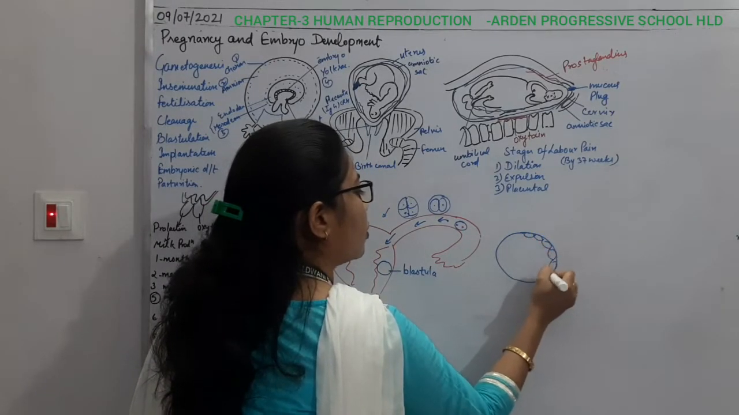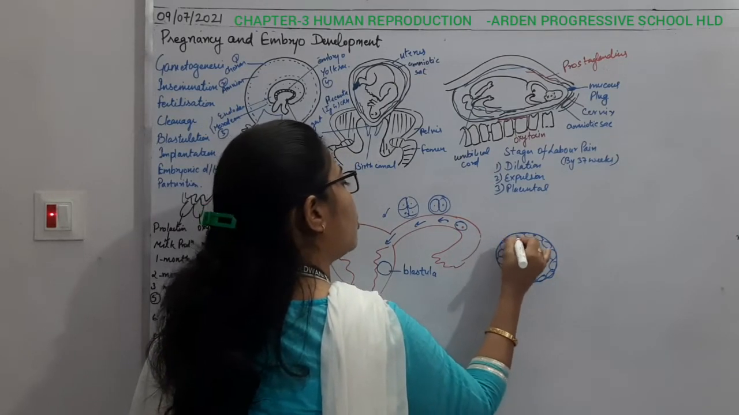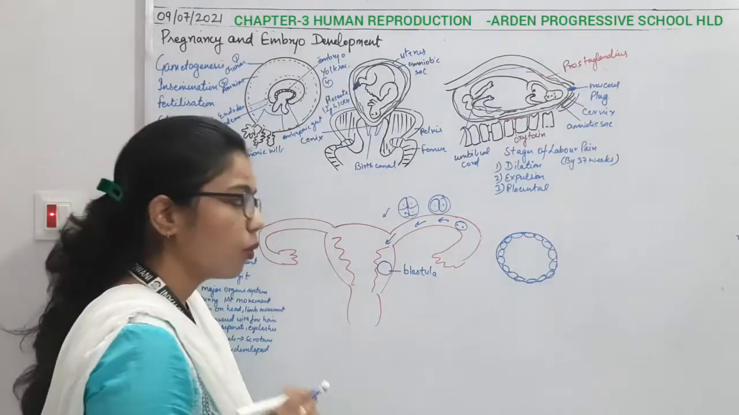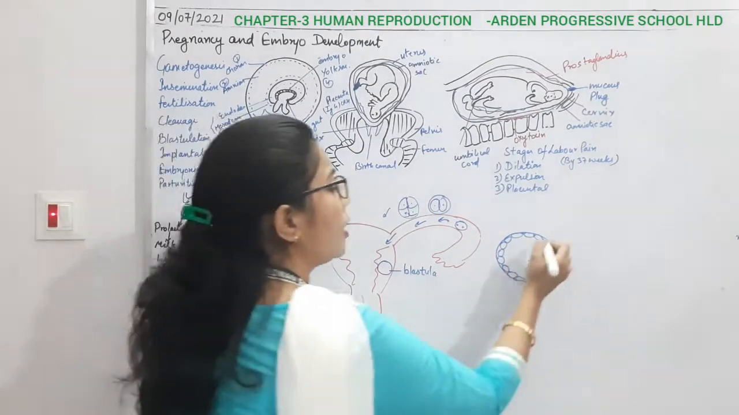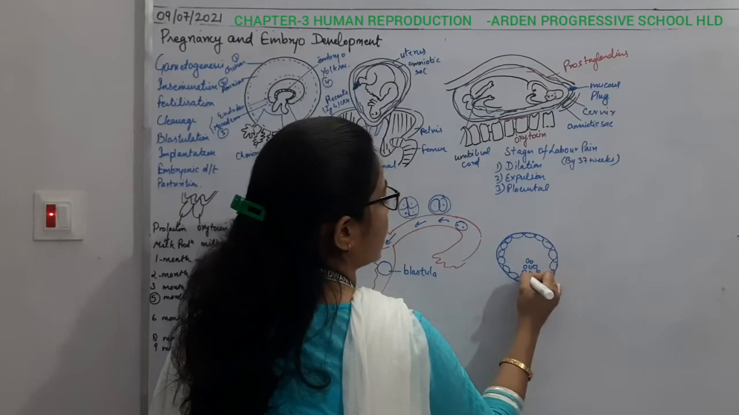At the outer part there will be the arrangement of cells, and we call these cells the trophoblast. And there will be some inner cells, just like this one.